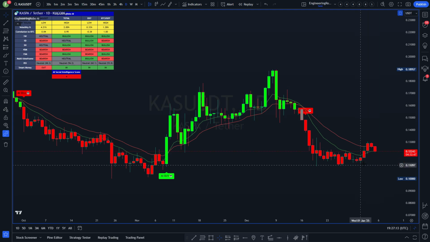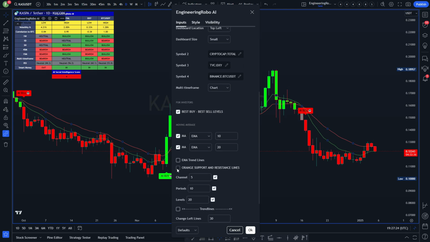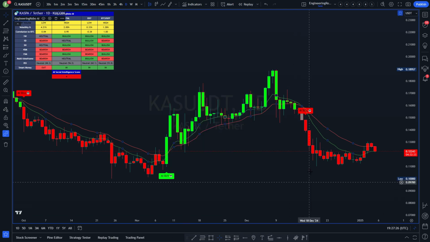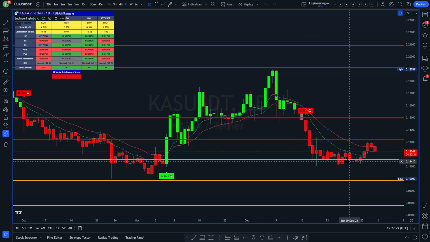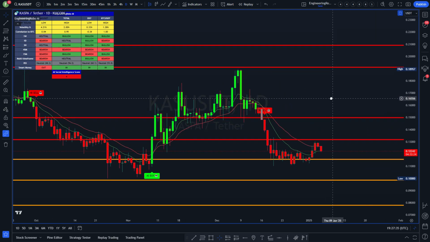But if you're in a sell, potentially we'll be looking to take profits here. What I'd like to do is switch on the support and resistance lines. That does give us a good indication. These are drawn via the indicator, and support lines and resistance lines taking in a number of different parameters.